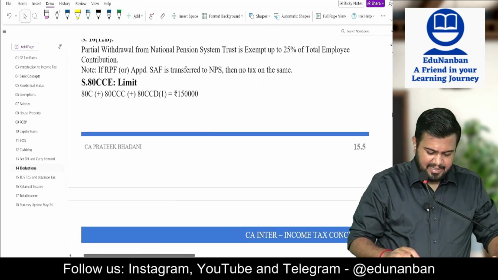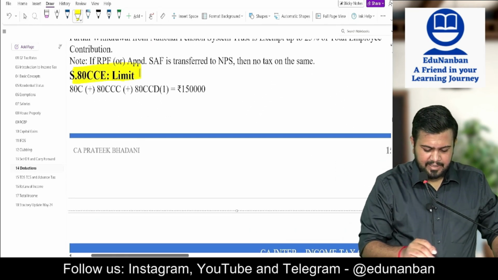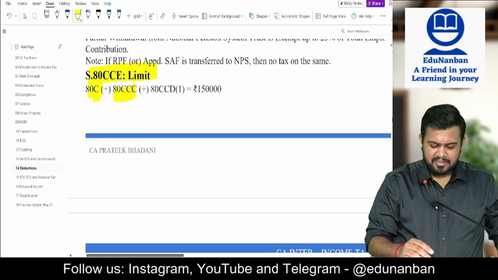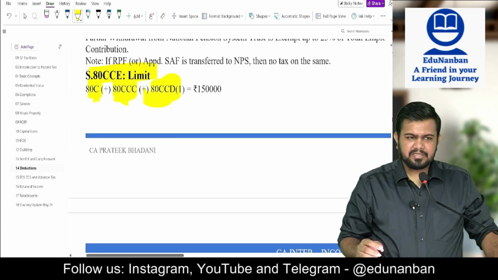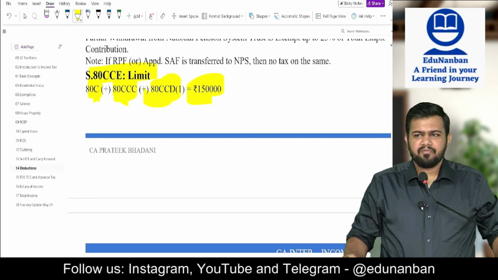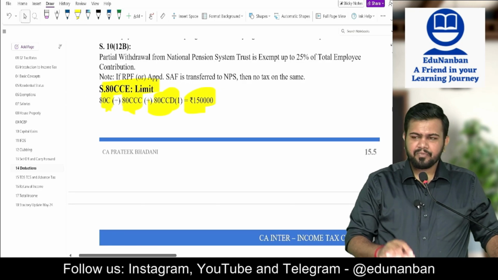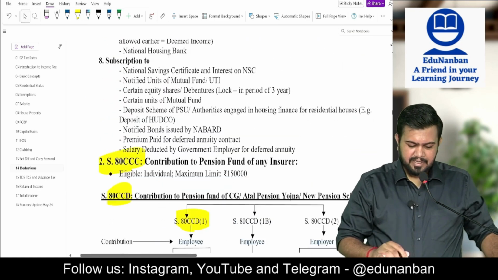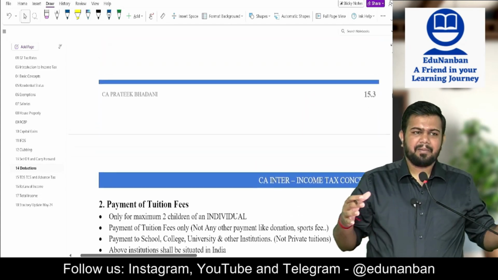It is given in the 80CCE section. There it is given: 80C, 80CCC, 80CCD subsection 1, maximum 1,50,000. So this is the upper limit of claiming the deduction under these 3 sections combined.